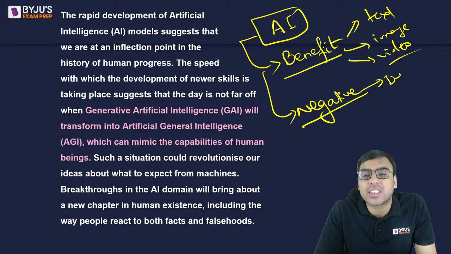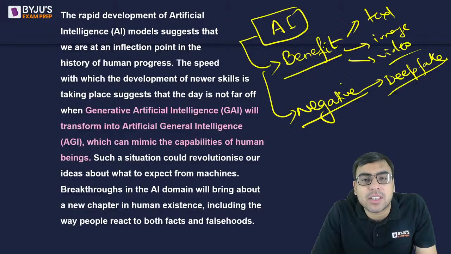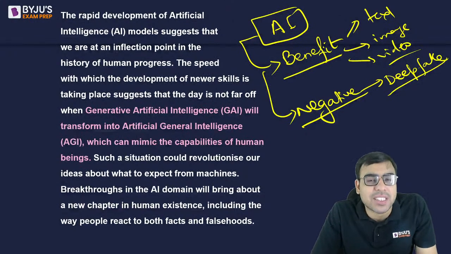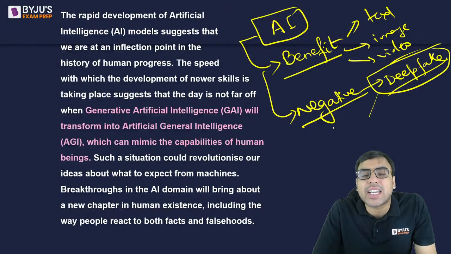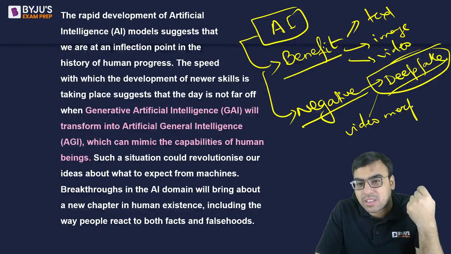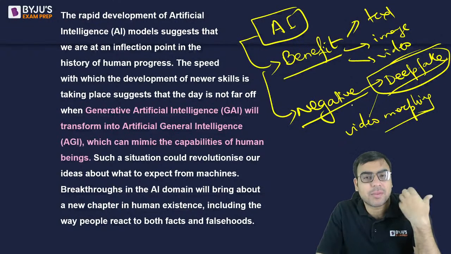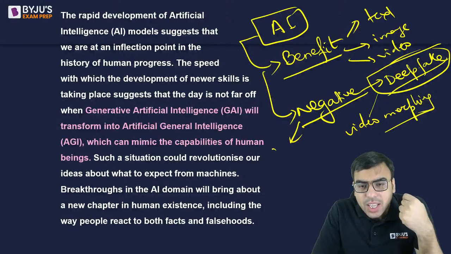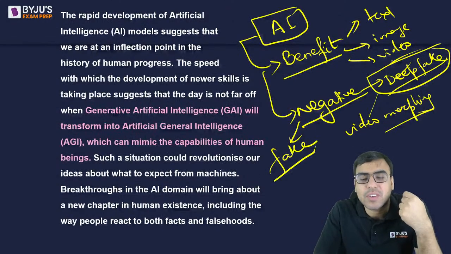One of them is deepfake. A video can be edited of some person and the person is not speaking that, but the video can be made or morphed in such a way that it appears the person is speaking a particular thing, but in reality that person has not spoken. Changing their face, something like that. Like image morphing, video morphing can also be done, putting someone else's face on another and making them speak. Then there are a lot of other things also. It can very easily spread fake news, and deepfake is the same as fake news and all.